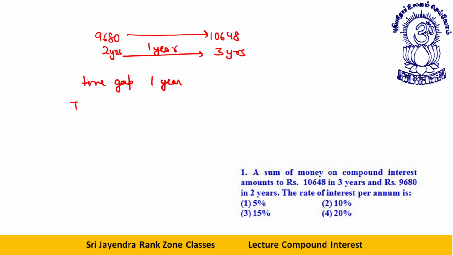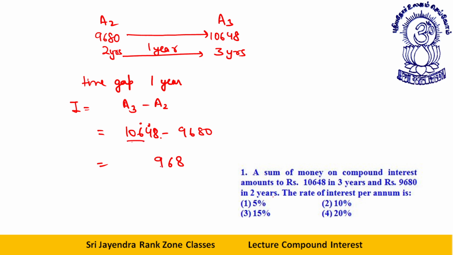If the time gap is 1 year, then the interest is obviously A3 minus A2. This is the amount after 2 years, and this is the amount after 3 years. 10648 minus 9680. This will be 968.